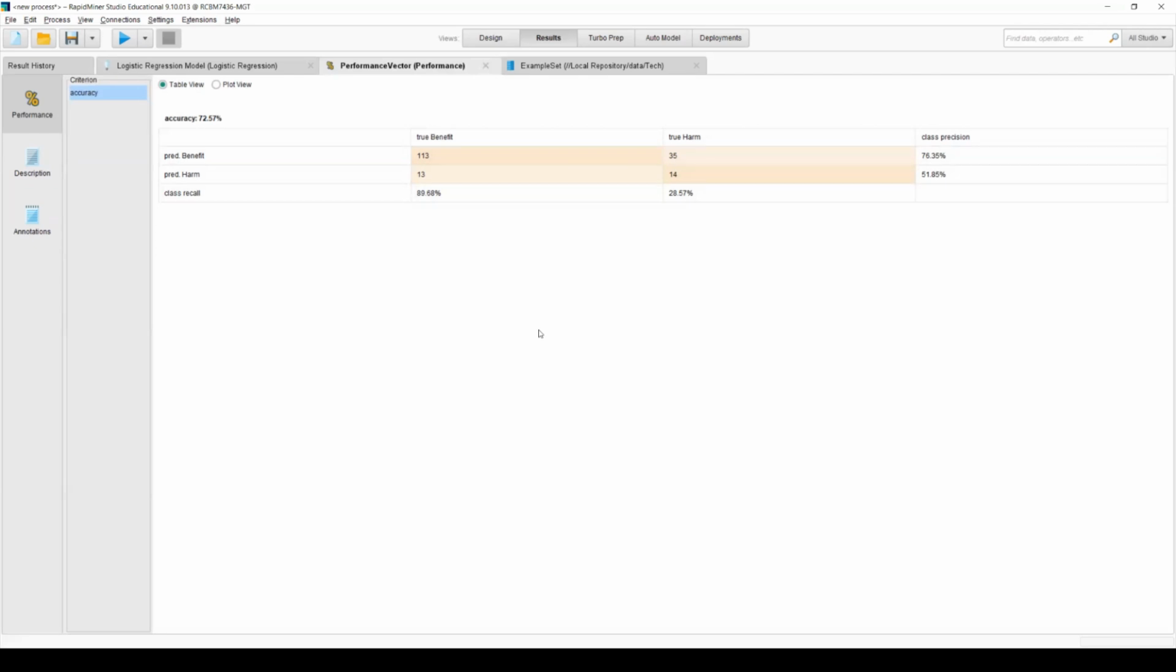Also, I want to look at class precision and class recall. So we call it sensitivity, specificity, but RapidMiner uses different terms, but basically it's the same. In terms of true benefit, if that's the target variable, we got around 90%, but for non-target harm, we got only 28%. If our target variable is harm, then sensitivity is around 28%, specificity is around 90%.